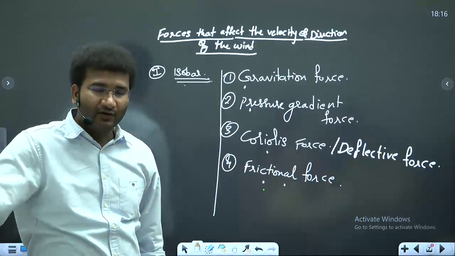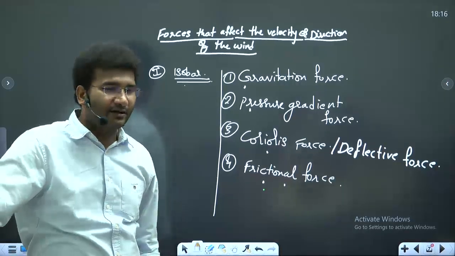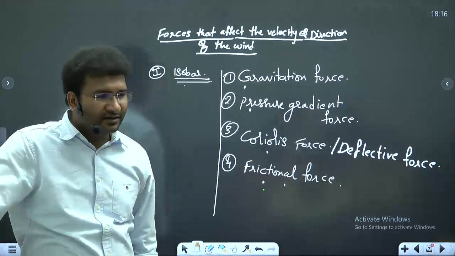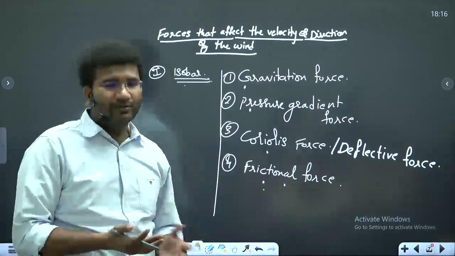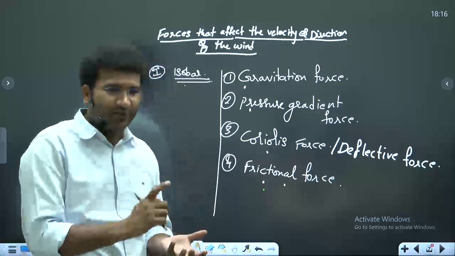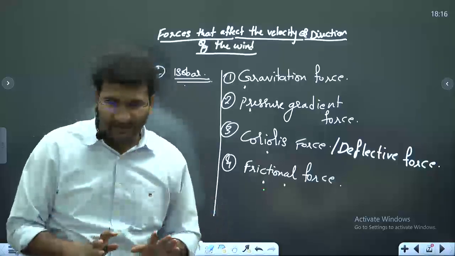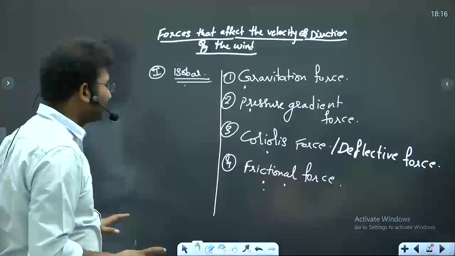Whatever I'm going to tell you, you should imagine this in 3-dimensional, then only you will be able to understand in a little easier manner. Else go home, take any round object which can rotate, hold it in your hand and then try to understand that. So imagine that this is your earth.